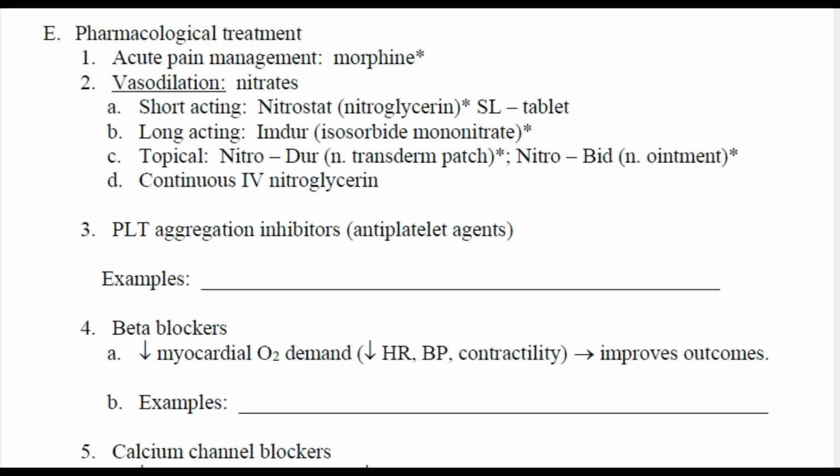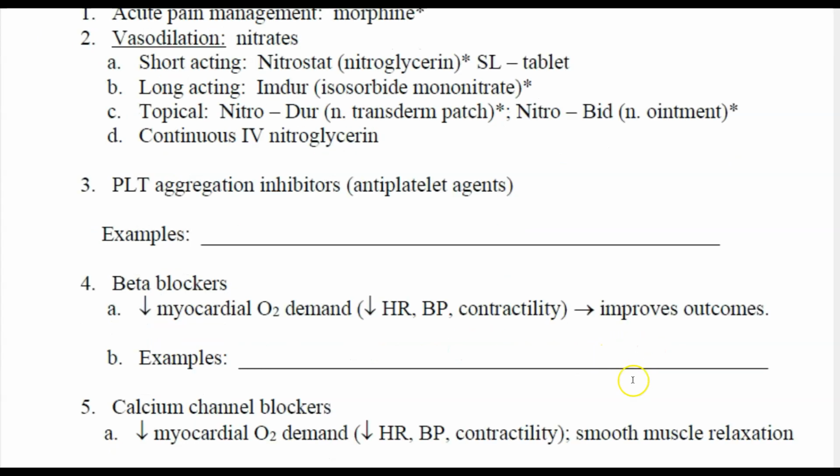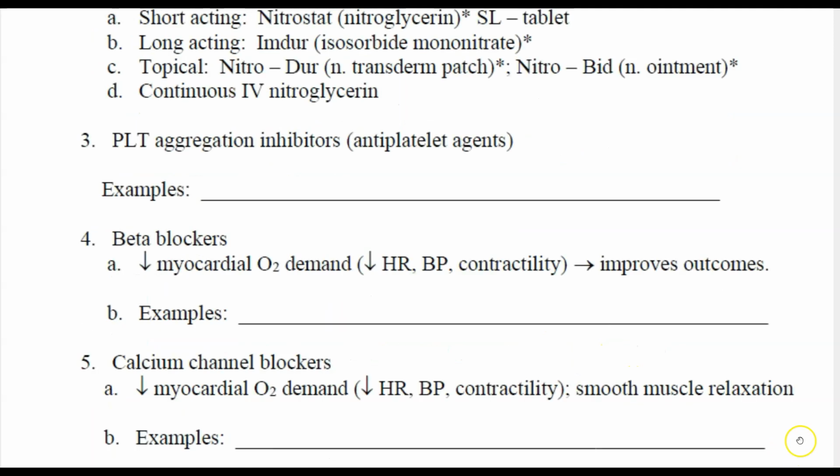Another pharmacological treatment component for MI is platelet aggregation inhibitors or antiplatelet agents. What are the examples of platelet aggregation inhibitors? One, aspirin, and another very good one that we use is clopidogrel or Plavix. In addition, we also use beta blockers. So why do we use beta blockers? Beta blockers decrease the myocardial oxygen demand, thus decreasing the heart rate, the blood pressure, and improving the contractility. This improves outcomes of MI patients. What are the examples of beta blockers? Atenolol, metoprolol, and propranolol are examples of beta blockers used in MI.